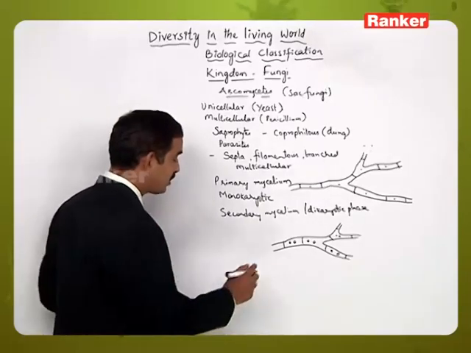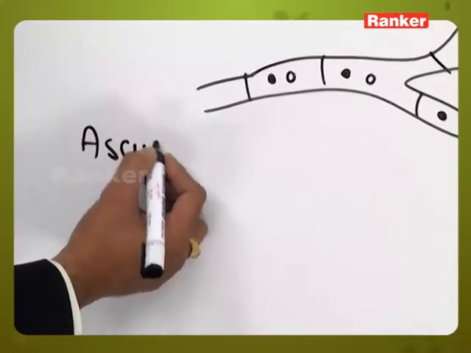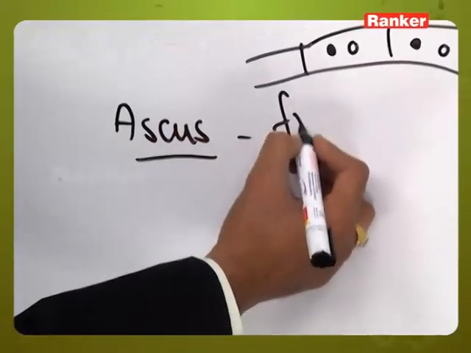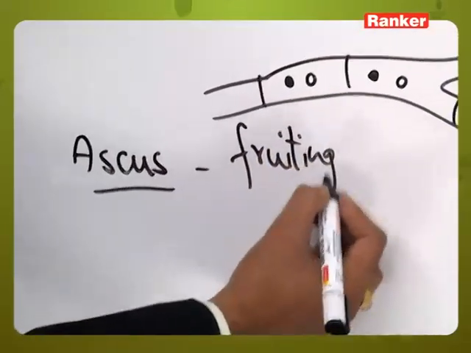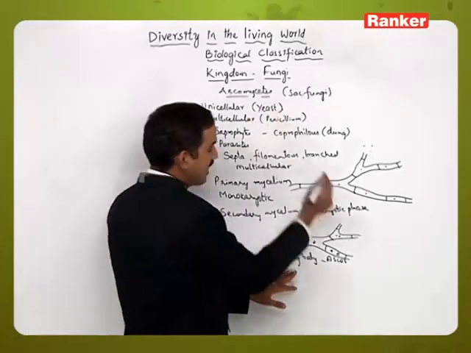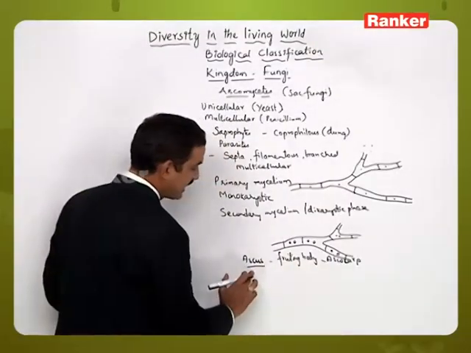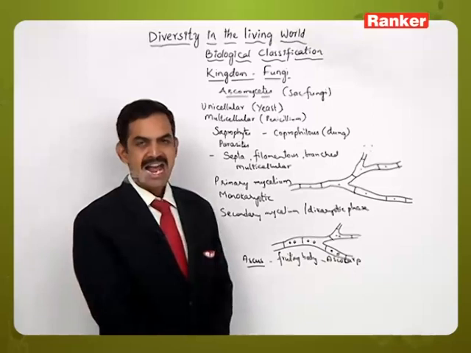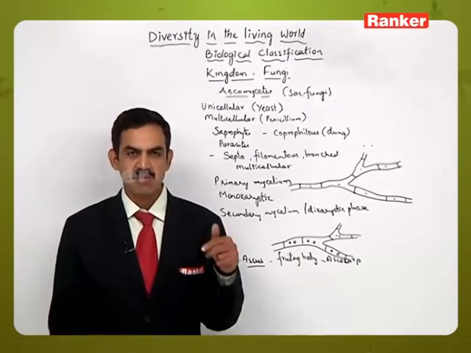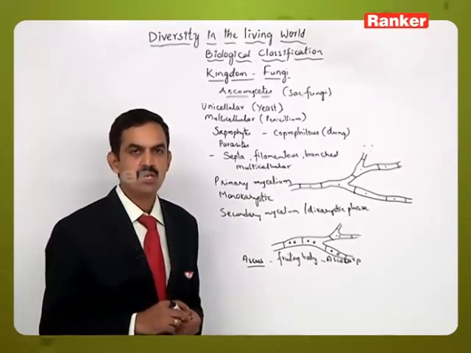Then that is leading to a formation of the ascus, and this ascus is formed in a special structure called a fruiting body. The fruiting body in the Ascomycetes is called an ascocarp, and this ascocarp contains the ascus or asci. Each of the asci will undergo meiosis. The meiosis will occur inside the ascus and produces haploid structures called ascospores.